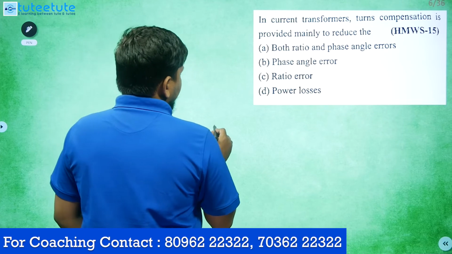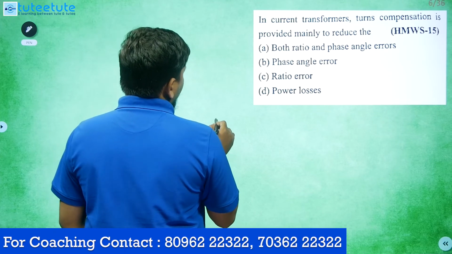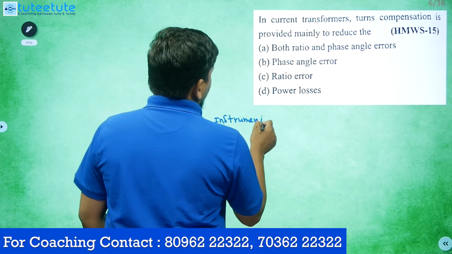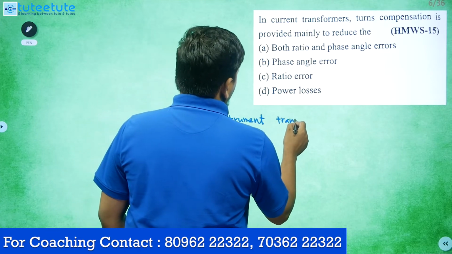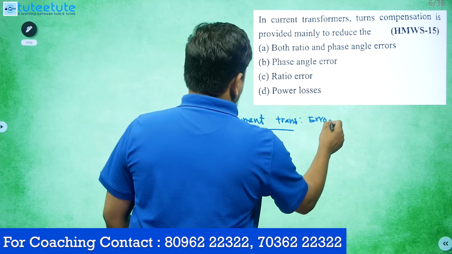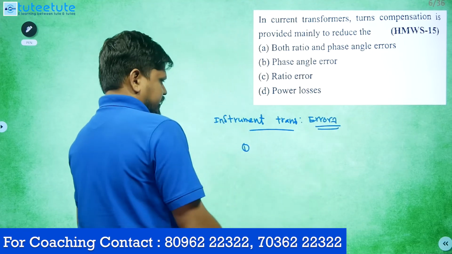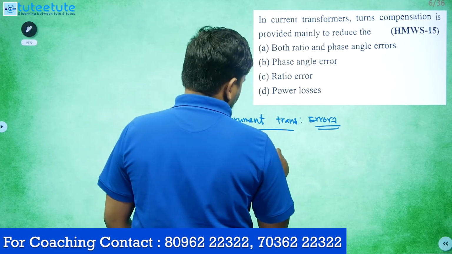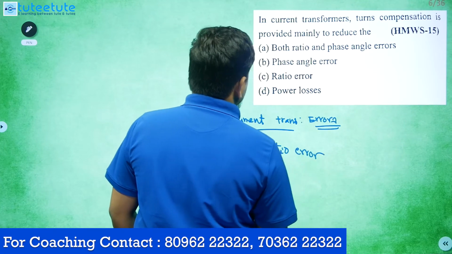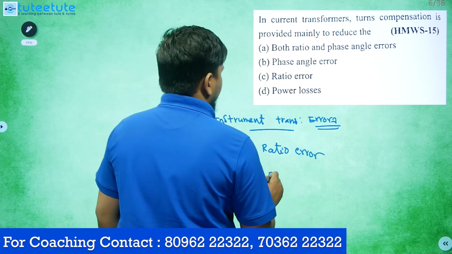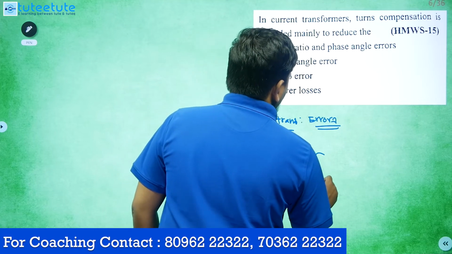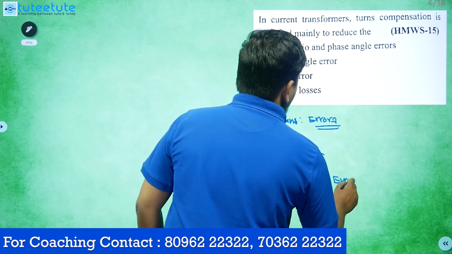Generally in instrument transformers there will be two types of errors. The first type of error is the ratio error, and the second type is the phase angle error, otherwise phase error.